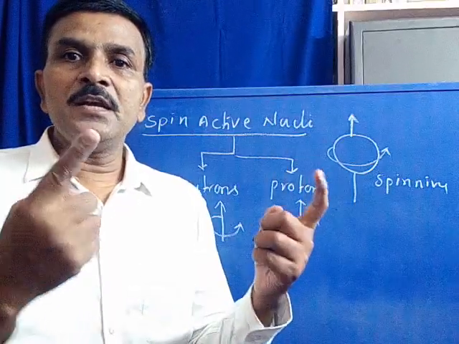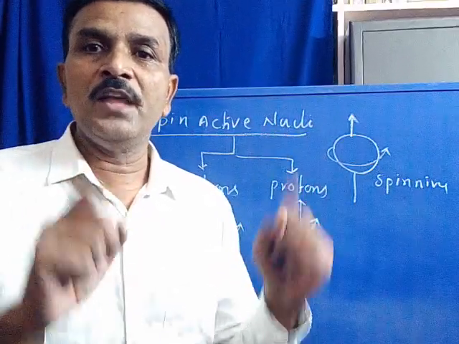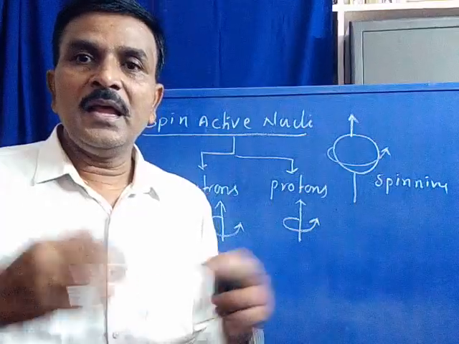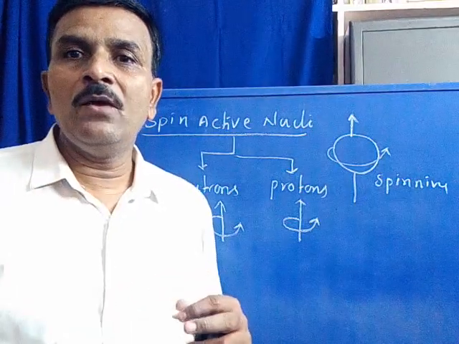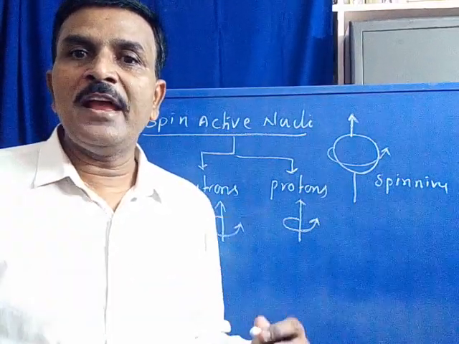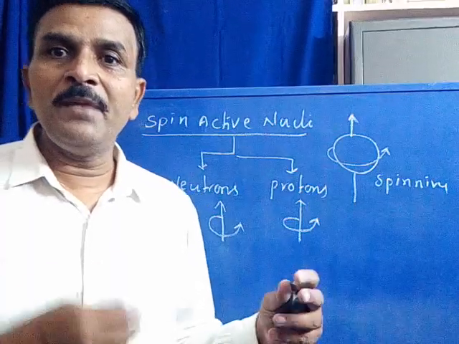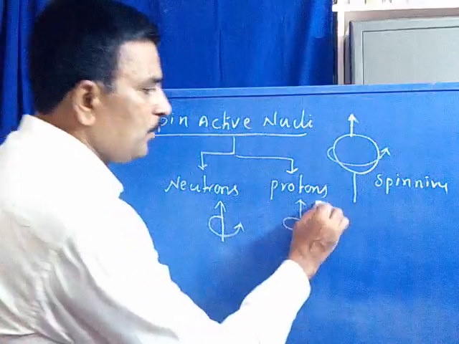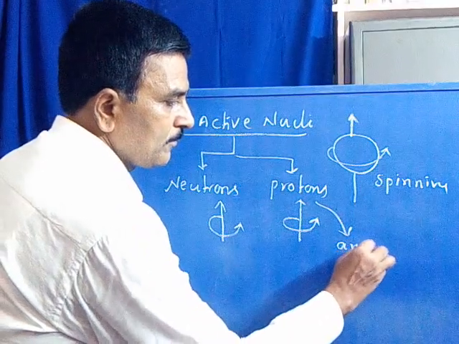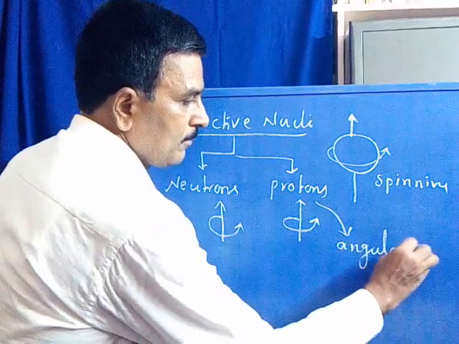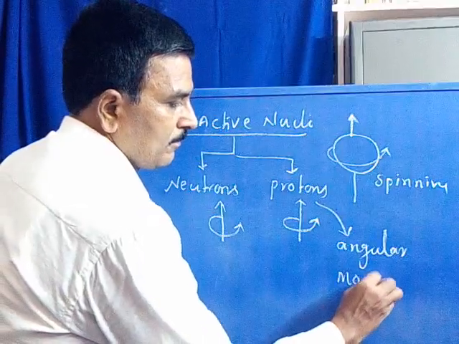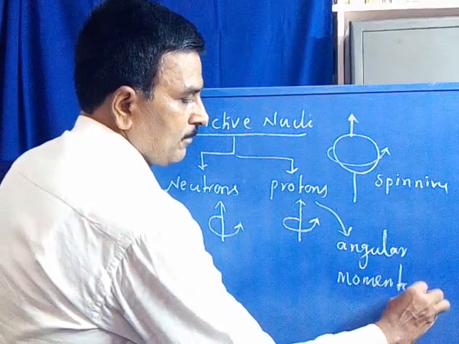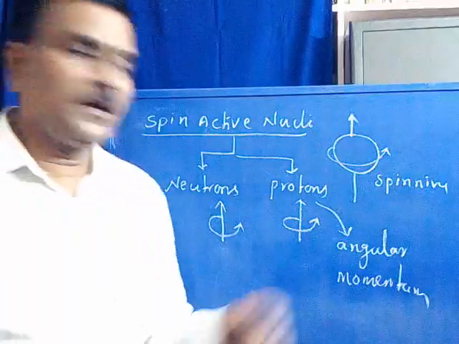When neutrons and protons are spinning around their vertical axis, they acquire a certain value of angular momentum.